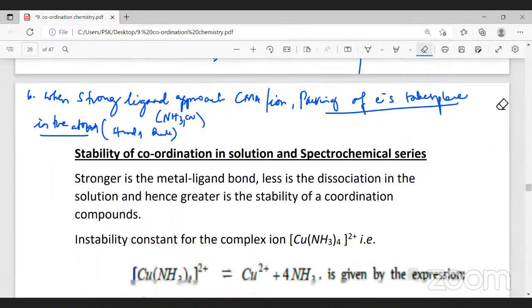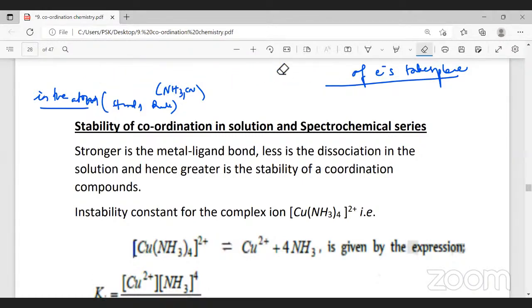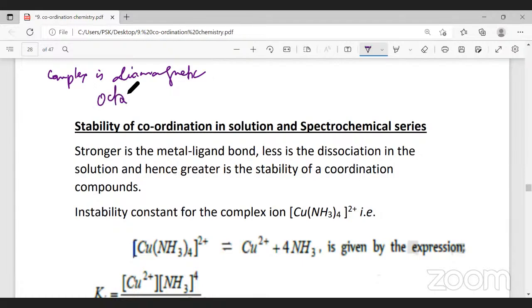I'll draw the structure here. Firstly, I'll erase this. All right, the complex is diamagnetic. Why? No unpaired electrons. And what will be the structure? Structure will be octahedral.